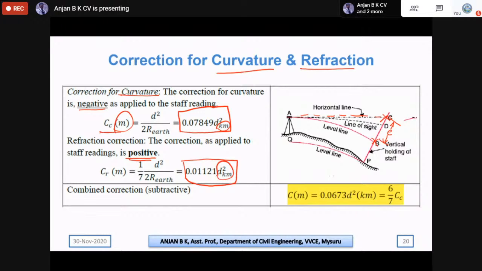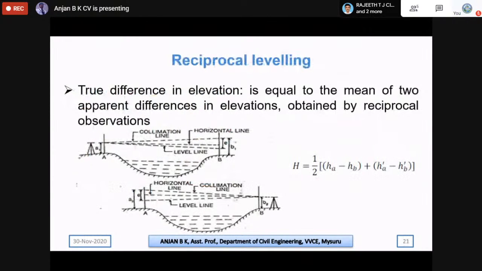And the combined correction means the combination of both the curvature and refraction correction. Taking the difference between these two, we end up with 0.0673 d square. Here also d is substituted in kilometers. There will be a question on this correction for curvature and refraction in the GATE exam. Normally you will be asked to calculate the correction for curvature, or the correction for refraction, or sometimes the combined correction.